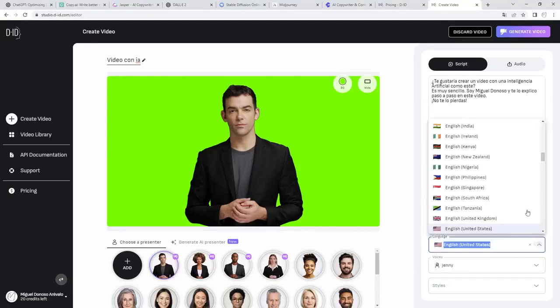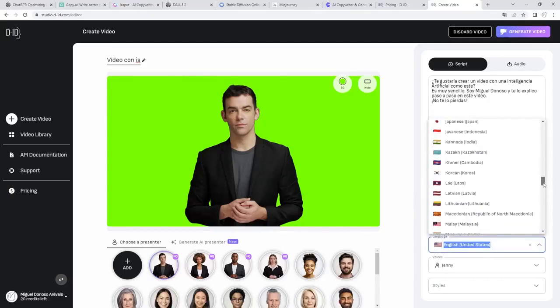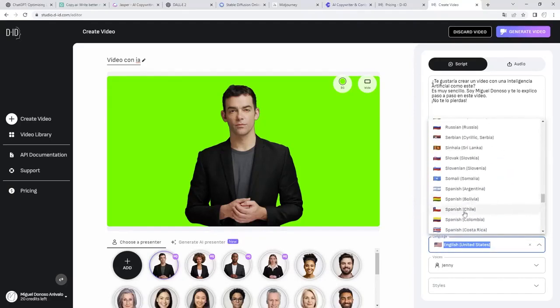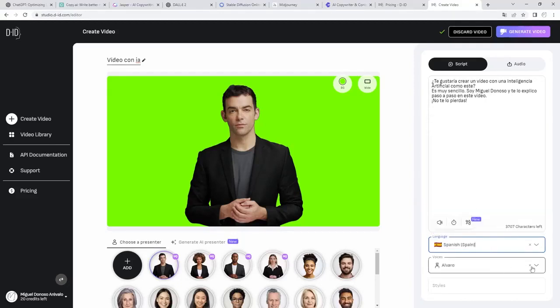We are going to pass our text, our language to Spanish, and here we will be able to verify that all the variants are there. That is, Spanish from Argentina, Spanish from Bolivia, from Chile, etc. If I choose Spanish from Spain, they give us only 2 voices. Avina, the feminine, and Alvaro, the masculine. If we leave Alvaro, we will see that here the style option has already been deactivated. It does not allow us to modify the way in which you will speak. Well, we have already chosen the language, we have chosen the voice, and we're going to hear it for the first time.